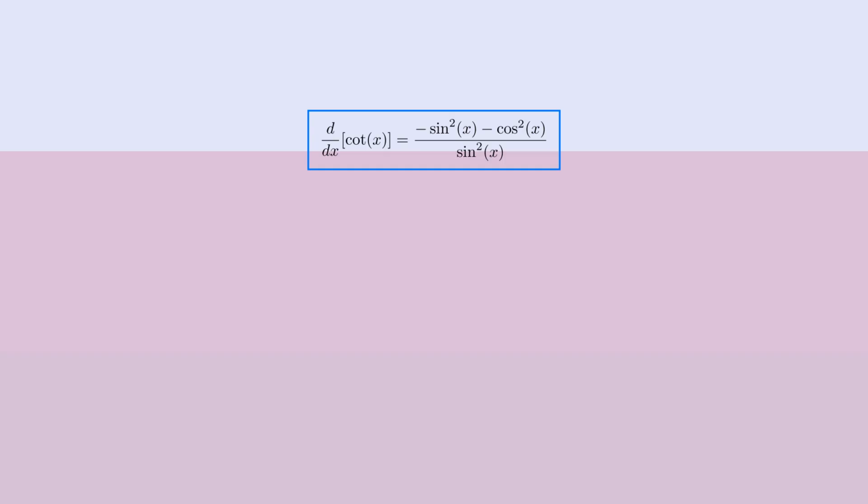We can simplify this expression significantly using a fundamental trigonometric identity. The key to simplifying this expression lies in recognizing a pattern in the numerator. Notice that we have negative sine squared of x minus cosine squared of x. We can factor out the negative sign from the numerator. This gives us negative times the quantity sine squared x plus cosine squared x.